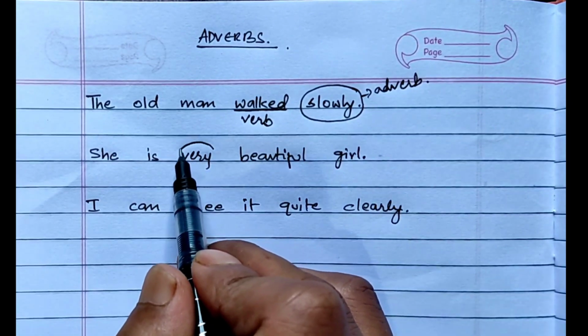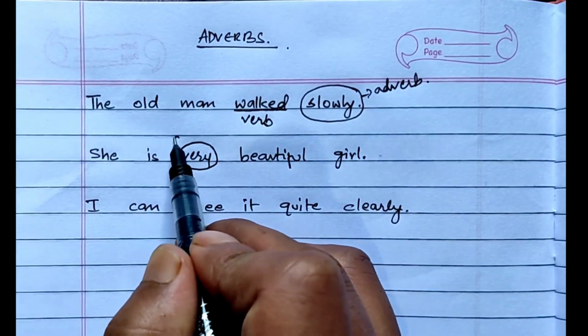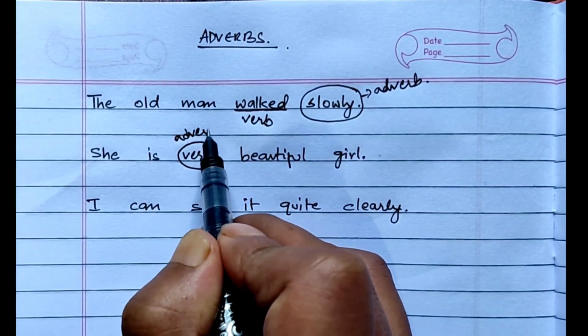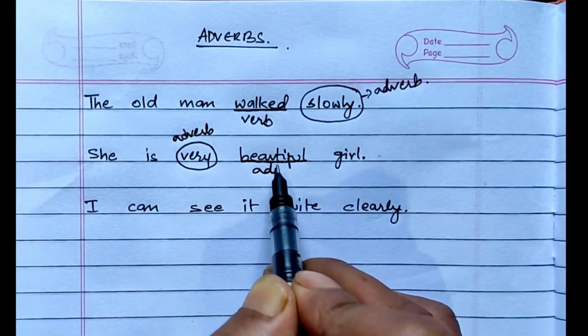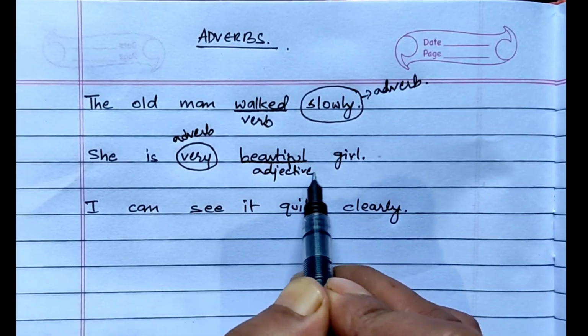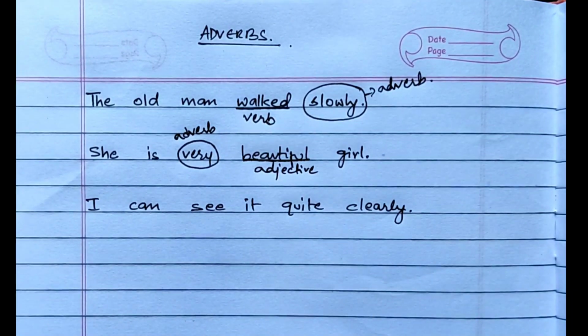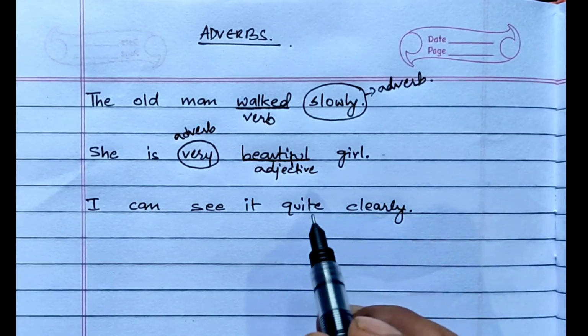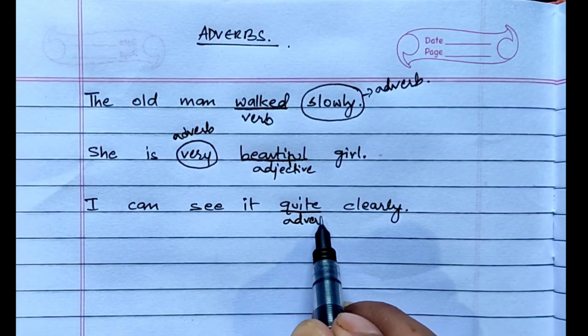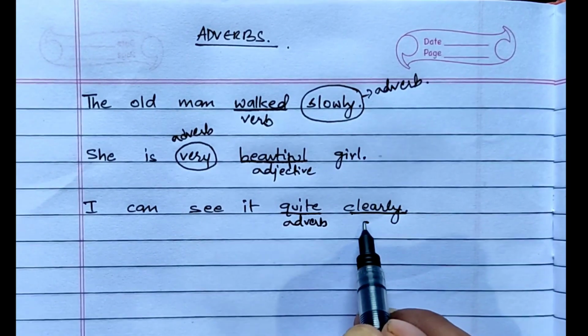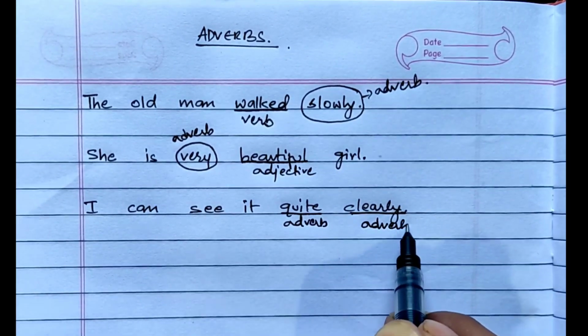So very, adverb, beautiful, adjective. And the last one, I can see it quite clearly. Quite, adverb, clearly is also adverb.